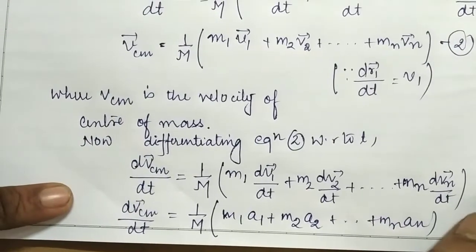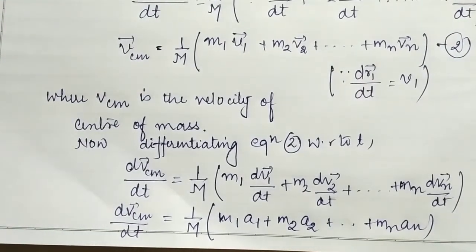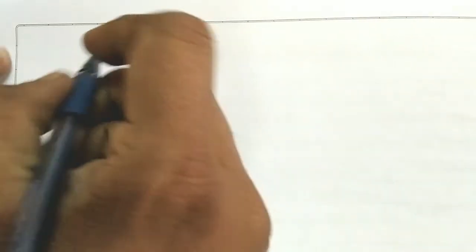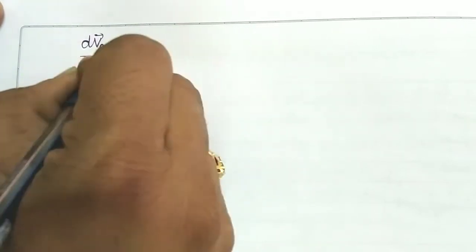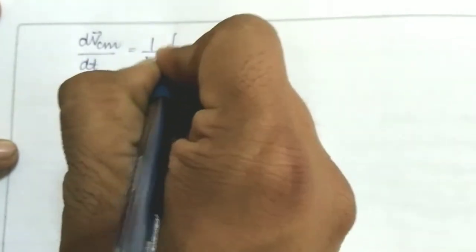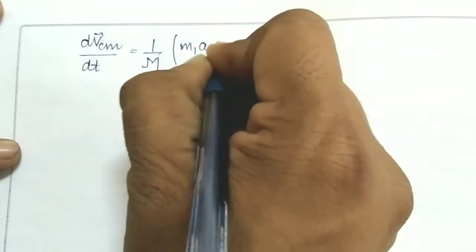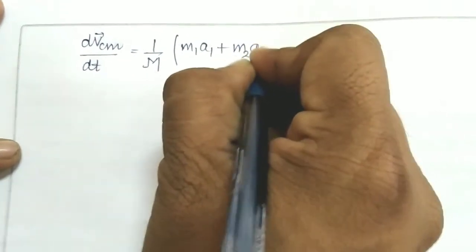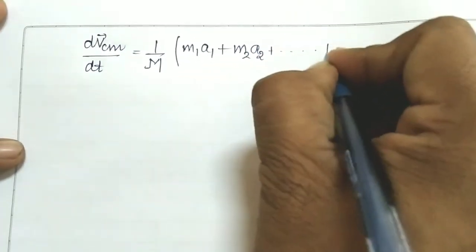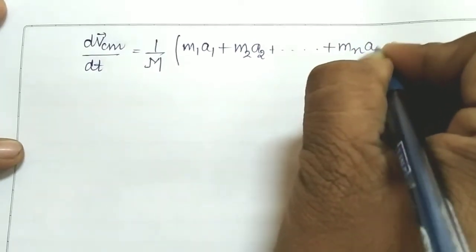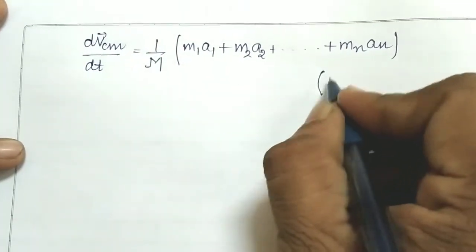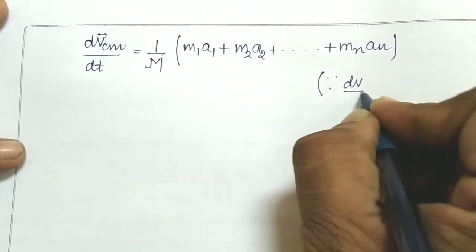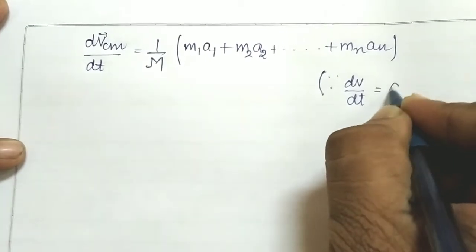Okay, students, what can we conclude further? Already we have written dVcm upon dt is equal to 1 upon m, m1 a1 plus m2 a2 up to the nth particle, that is mn an. And students, dv upon dt, the change in velocity with respect to time, is known as acceleration.